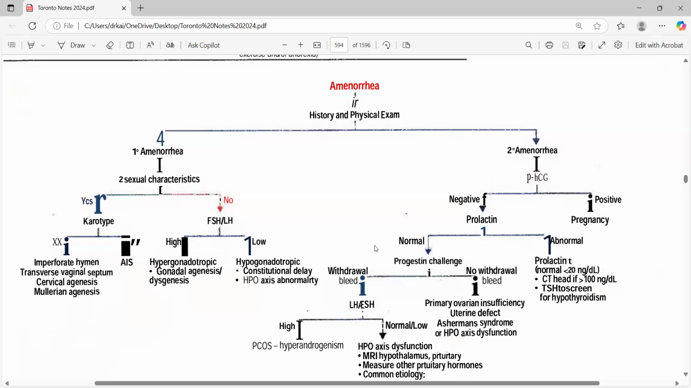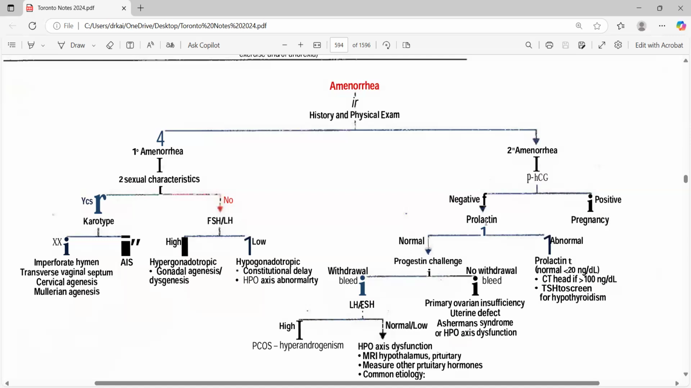Then comes secondary amenorrhea. Don't forget about beta HCG. Beta HCG is something you have to start with, and then we move on to others. If beta HCG is positive, then definitely it's a pregnancy. And don't forget about pseudo pregnancy. Pseudo pregnancy is also very common in psychiatric patients. They start thinking it's a conversion syndrome or disorder, they start thinking that they do have it and all that.